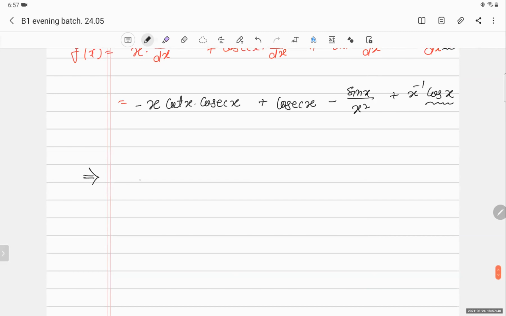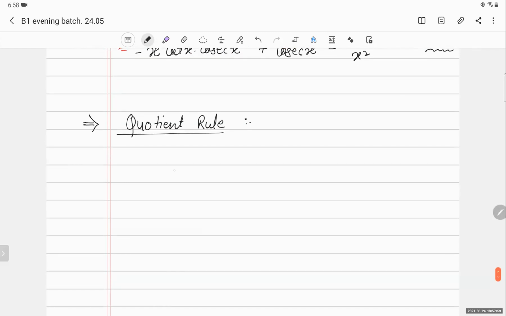Now, the second one is the quotient rule. We can call it the division rule also, when functions are in division. Suppose my function is e to the power x upon ln x.